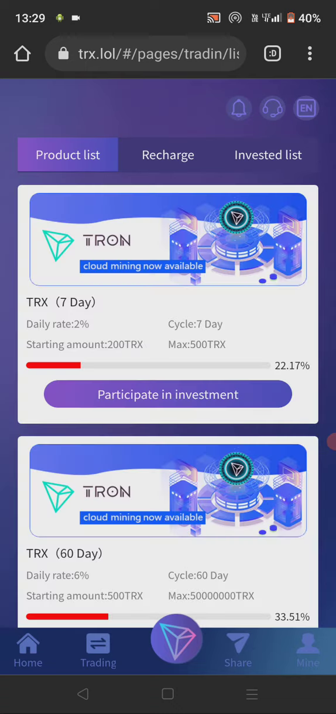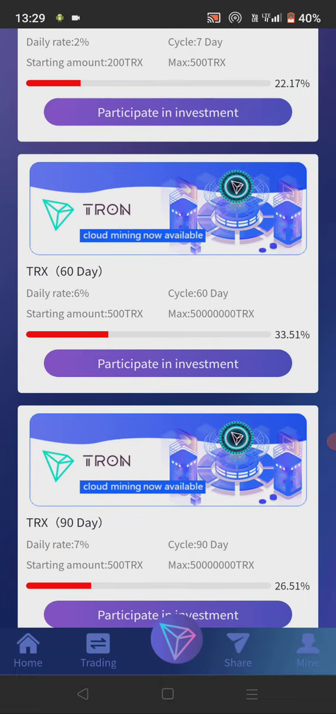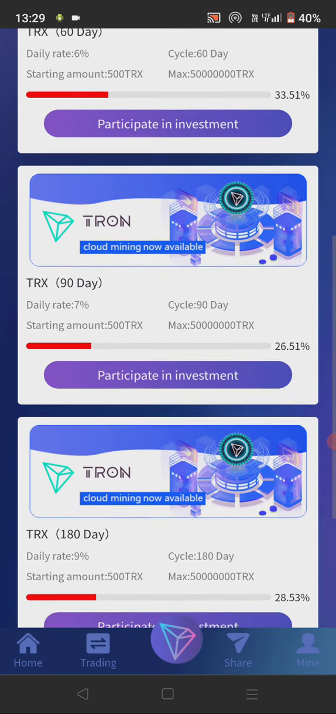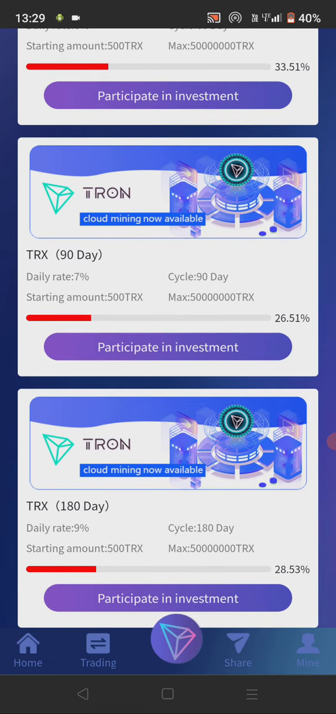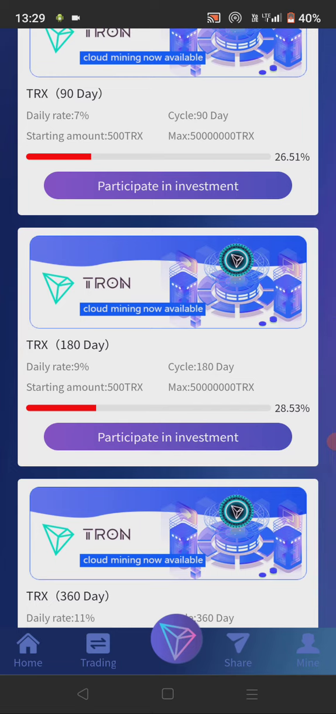If you click on this mid section, you can check a lot of the product list here. The first one I had already explained, and now it's done for the second one. Here you can check the TRX 60-day plan, with a daily rate of 6%, cycle of 60 days maximum, and the starting amount you can also check very easily. In the 90-day cycle you can check the starting amount 500 with the maximum, cycle 90 days, daily rate 7%. Then the 180 days plus plan has a 9% daily rate, starting amount 500, cycle 180.